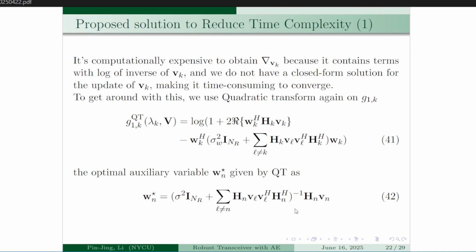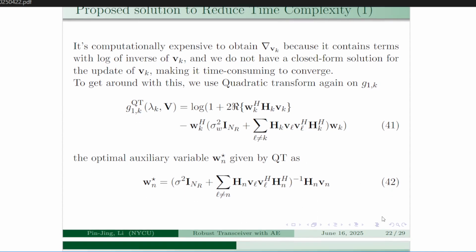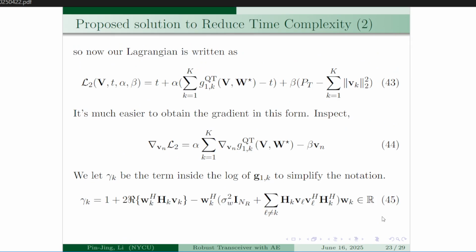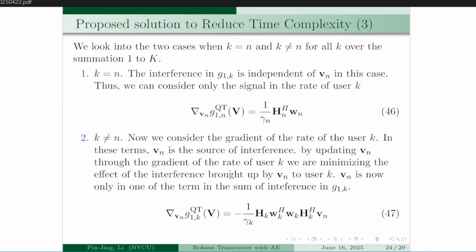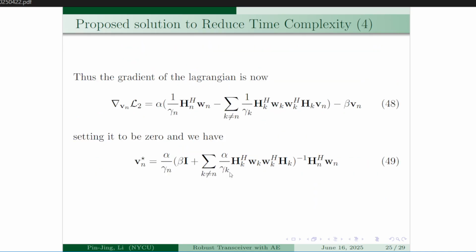Still similarly, according to the theory, the auxiliary variables can have a closed form equation on equation 42 like this. So plug it back into the quadratically transformed rate expression. We can now obtain the gradient of the Lagrangian with respect to different Vk more easily. So after some arithmetics, we can obtain the update equation for different precoders Vn star on equation 49.